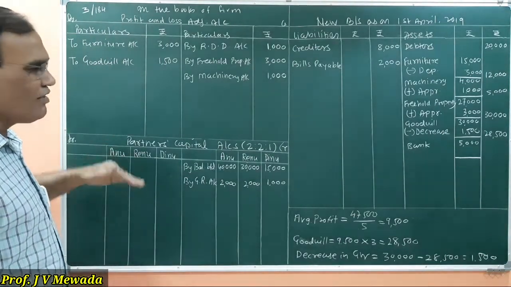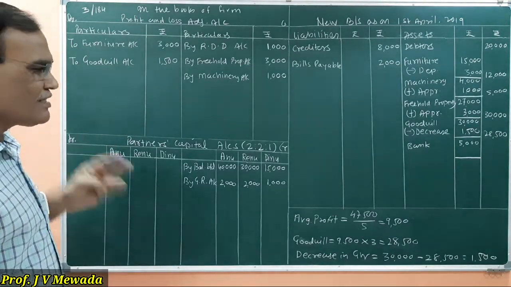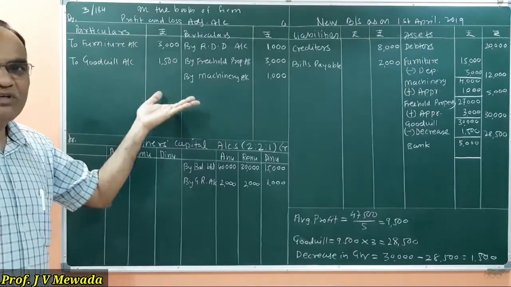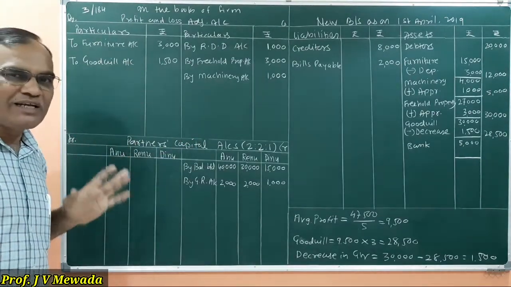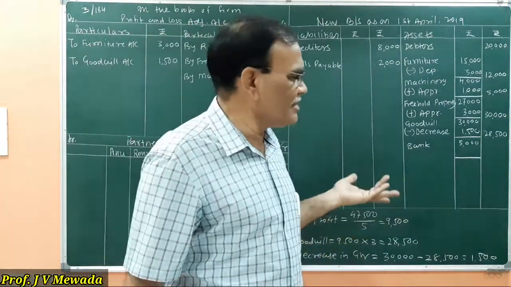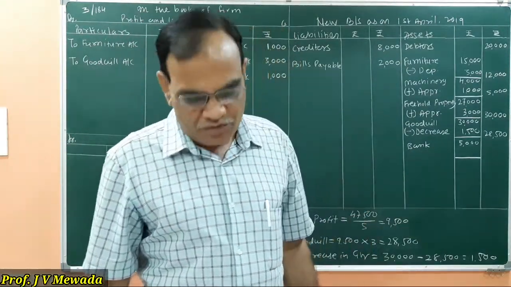So that much capital will come down of the partners. It is the same thing. So these are the two alternate treatments that you can do for the goodwill.